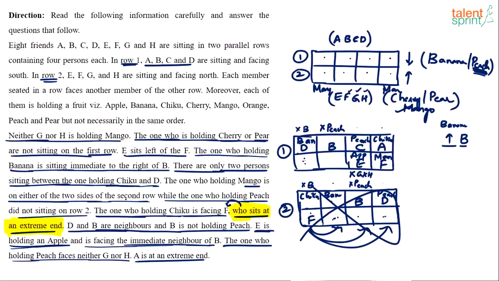So what are the fruits for the bottom row? Apple, mango, and we already know that cherry and pear will also come here. So the bottom row fruits are apple, mango, cherry and pear. Obviously the remaining fruits will be for the top row. In the top row we have already got banana, peach and chiku. So what is left out? Orange. Orange has to come for B.